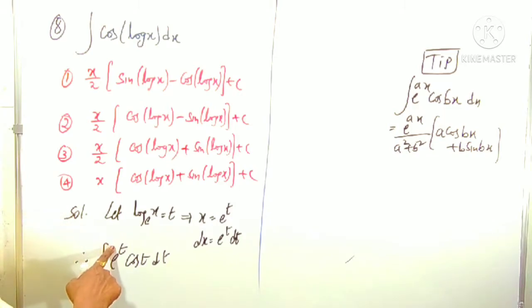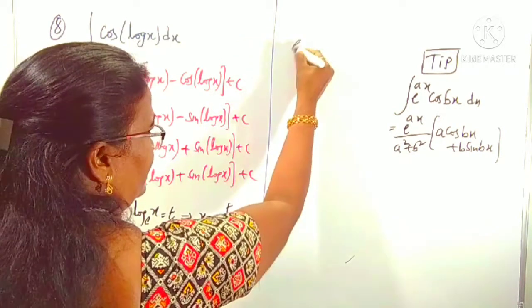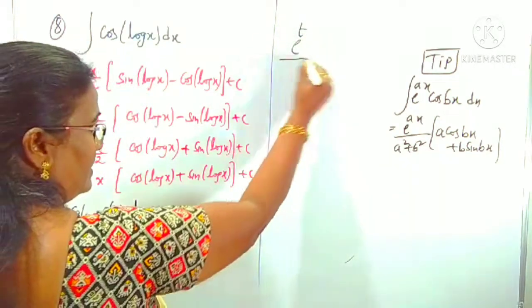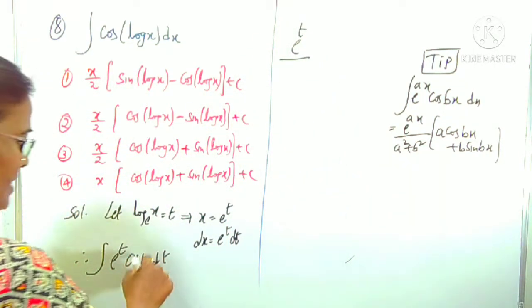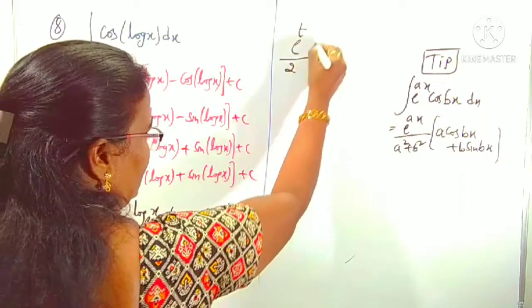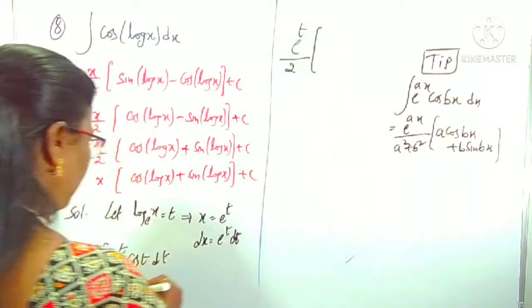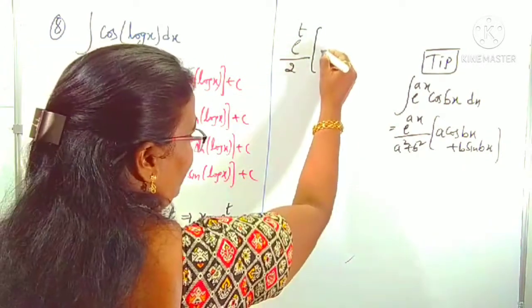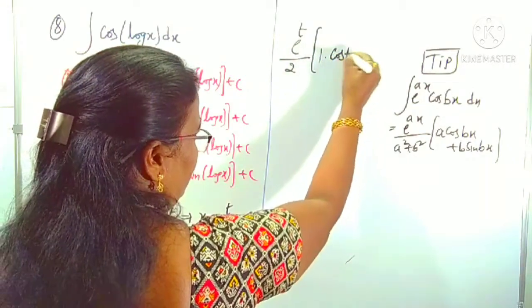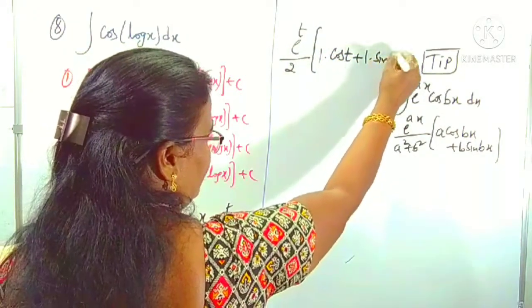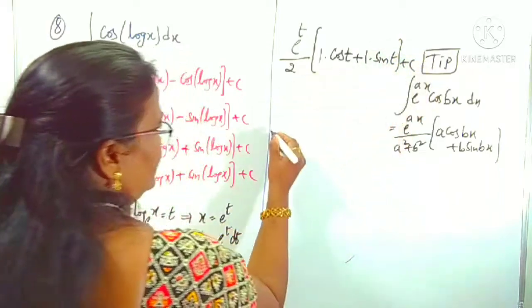Now I am using this here. In place of a, 1 is there; b is also 1. According to that formula, this is e power t by a square plus b square, that is 1 square plus 1 square is 2, so e power t by 2 into a cos t plus b sin t, that is 1 into cos t plus 1 into sin t, plus c as a constant.